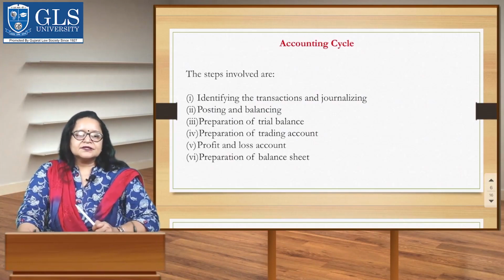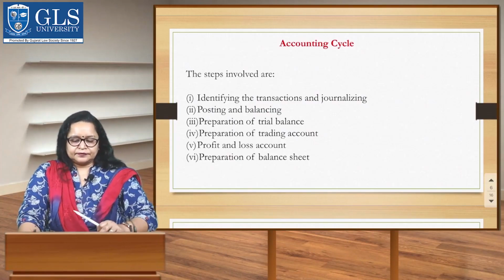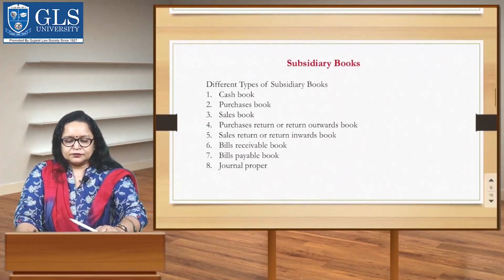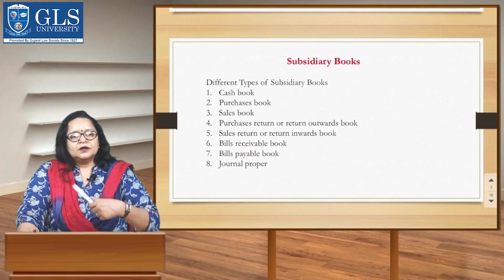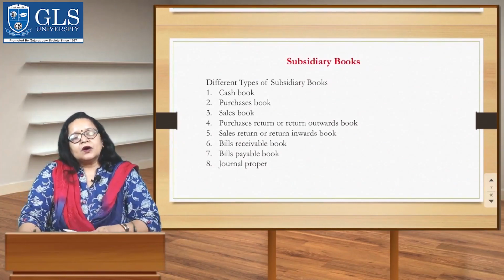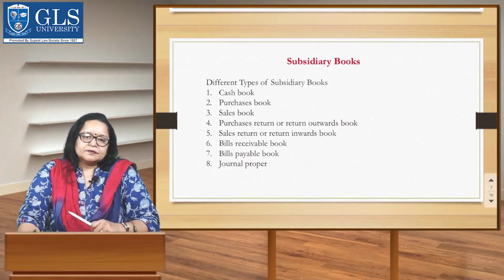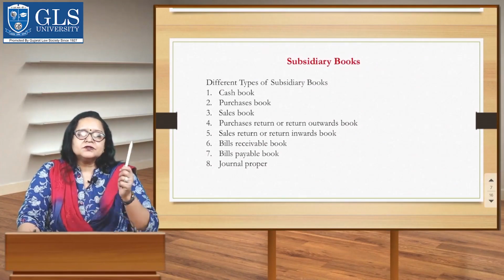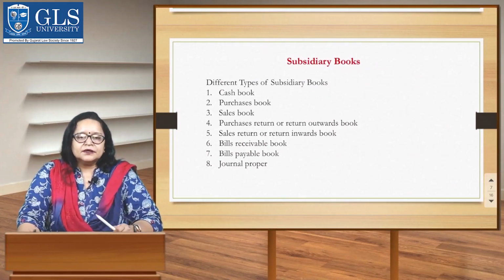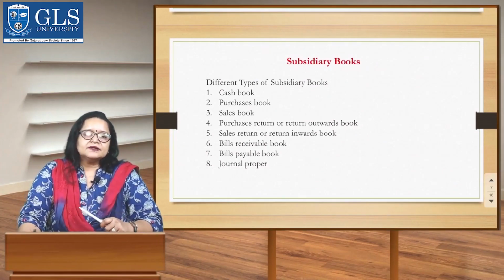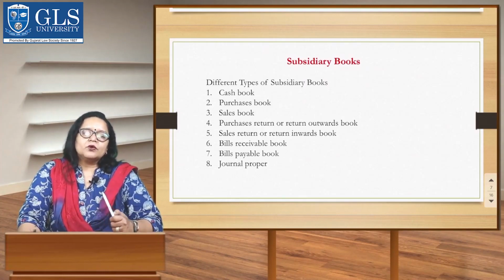Now let's discuss subsidiary books. Students, accounting can be a tiresome process. A company has thousands of financial transactions in a year, and journalizing them all can get quite bothersome.